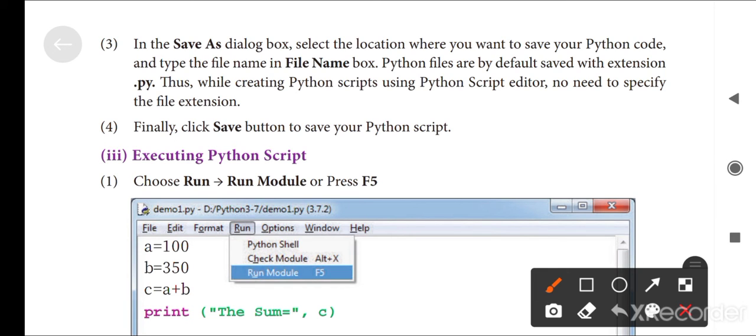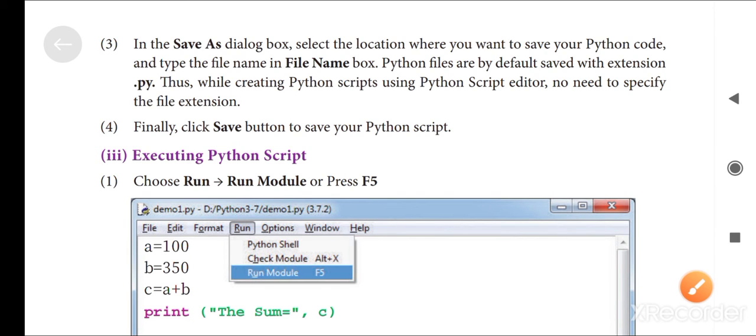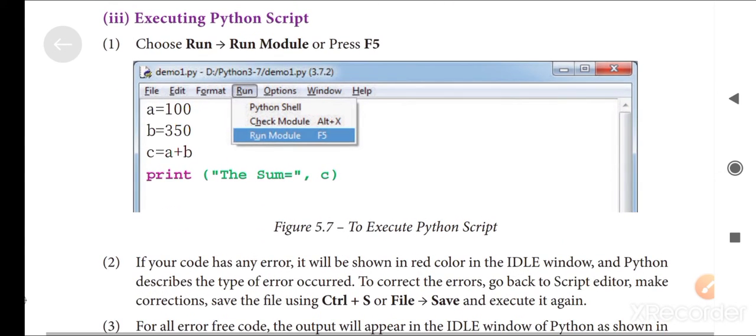Okay, I already told you these are the points. I think these two points are explained by me. Okay, executing a Python script.